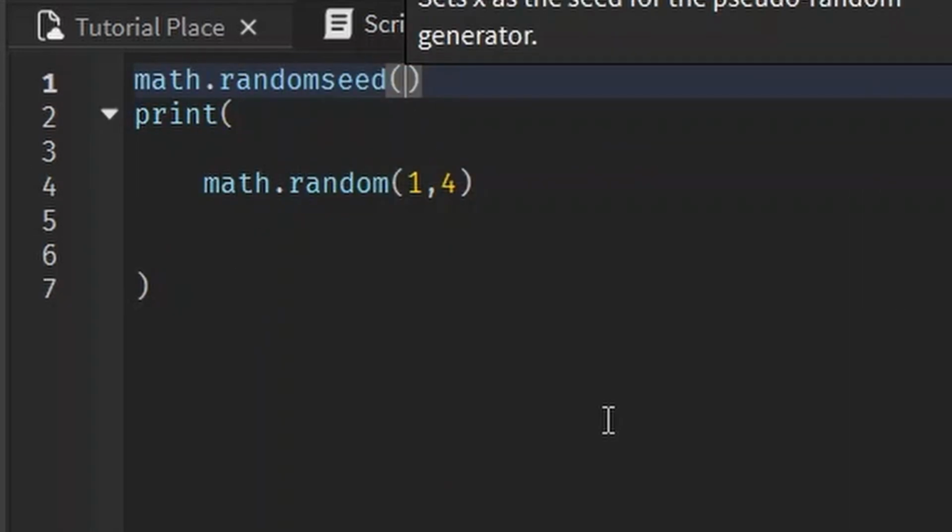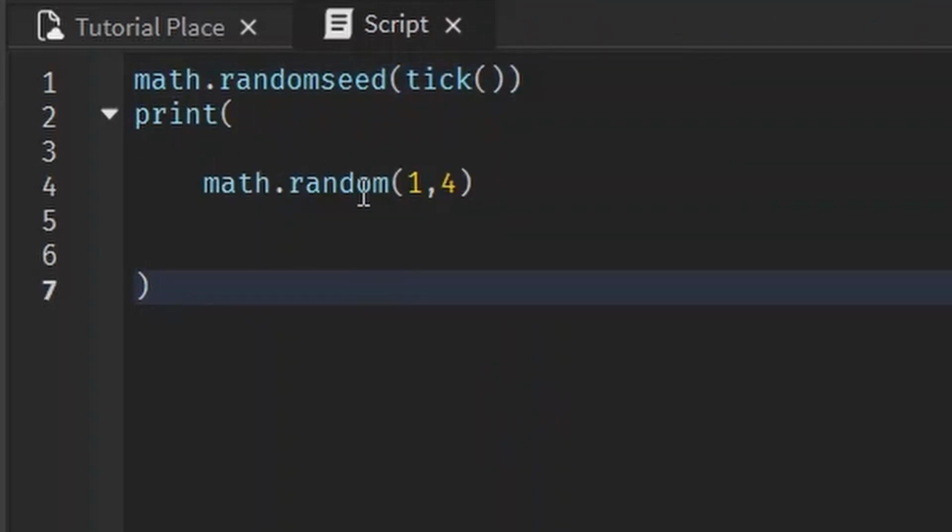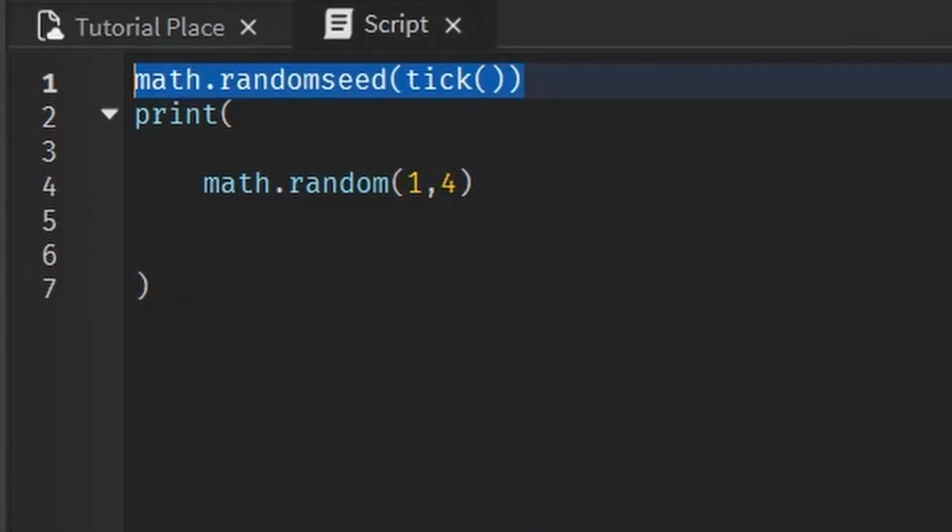math.randomSeed. Computers are really bad at being random, so they have to base the randomness off something pre-existing. We can assign that pre-existing number, but if you want it to be as random as possible, you should change it to something that changes. What is something that we could easily assign it to that happens to be a number that changes every single second? Tick, right. So if we assign it to tick, this helps more randomness, in quotation marks, for your math.random numbers. So I like to start off my scripts with math.randomseed tick near the top in case I'm going to use anything random later on.